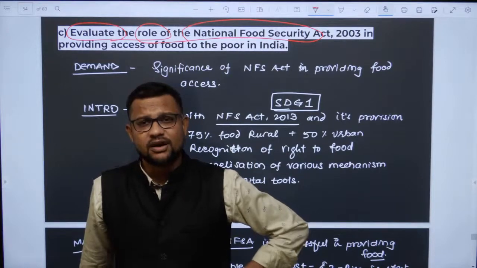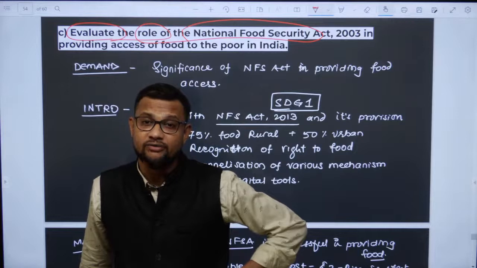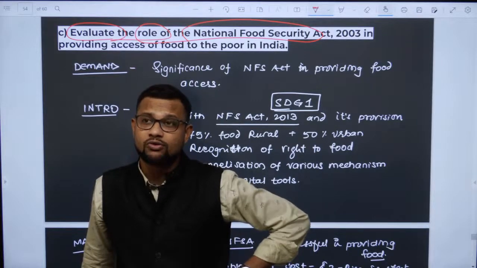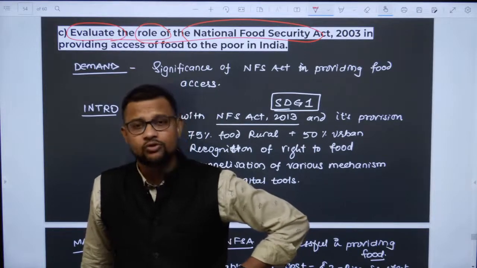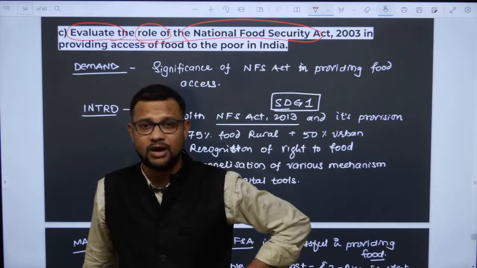And the thing is, this act is really significant for a country like India, which has almost 30 to 33% of people below the poverty line, according to the World Bank and IMF.